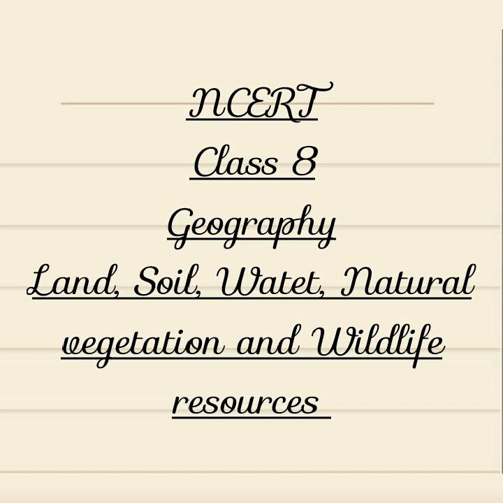Soil profile. At the top it has topsoil with humus and vegetation, then subsoil with sand, silt and clay, then weathered rock material, then parent rock. Degradation of soil and conservation measures. Soil erosion and depletion are the major threats to soil as a resource. Causes include deforestation, overgrazing, overuse of chemical fertilizers and pesticides, rainwash, landslides, and floods.